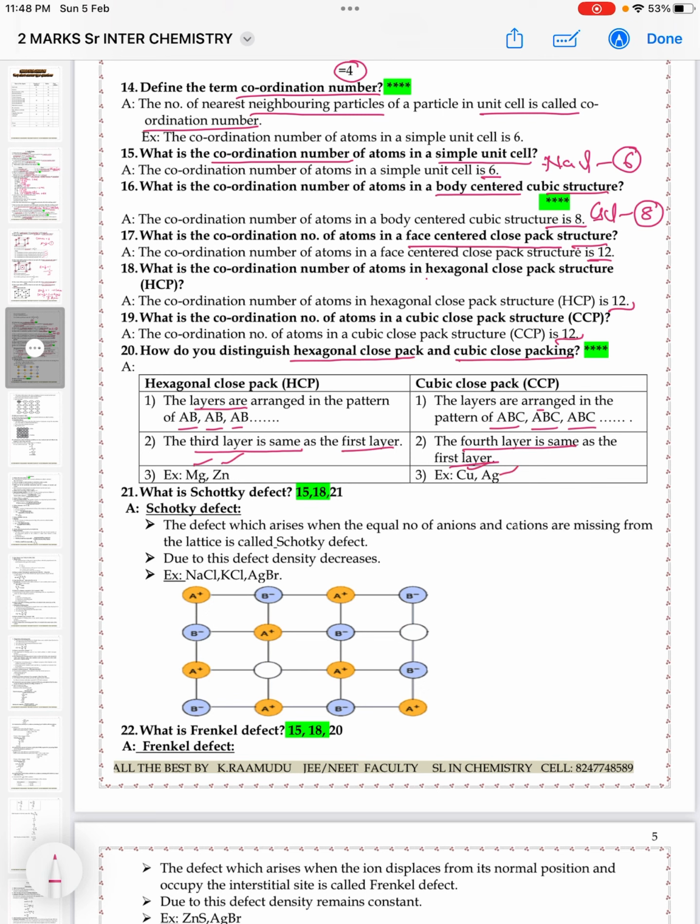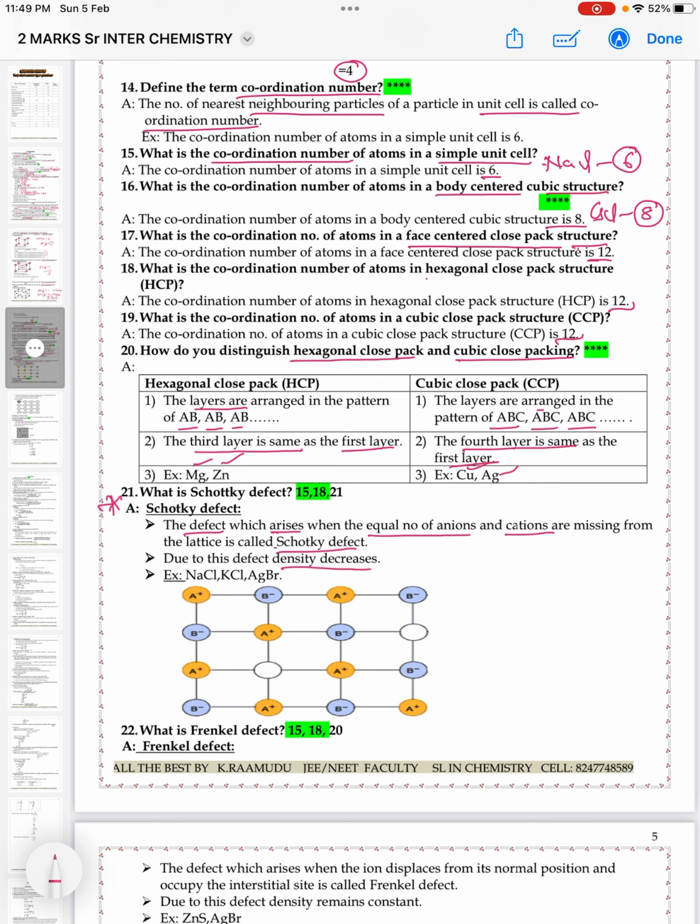Next, this is a very important question, that is Schottky defect. Schottky defect is the defect which arises when an equal number of anions and cations are missing from the lattice. Simply, an equal number of atoms are missing from the crystal. Due to this defect, the density of the crystal decreases.